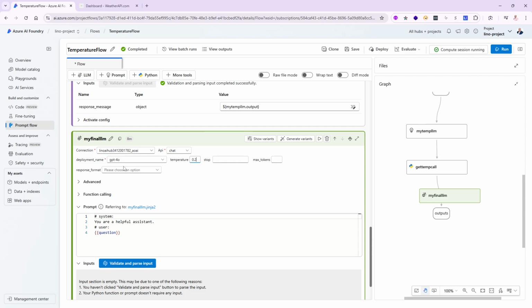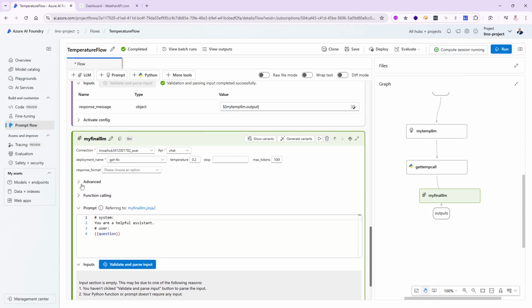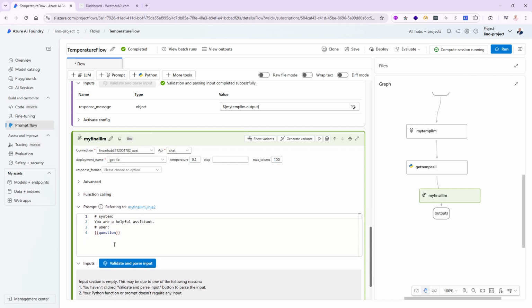Remember, for the GPT-4o, you will need to use one of the models that has function calling built into it. We know 4o does. So if not, you need to be very careful. You have to check on the documentation if function calling is available in the model that you're using as well. Make sense? All right, we'll say 1000 in here. I'm not going to use any more function calling. It's already done. The important thing for me right now is this prompt. This is the important part.